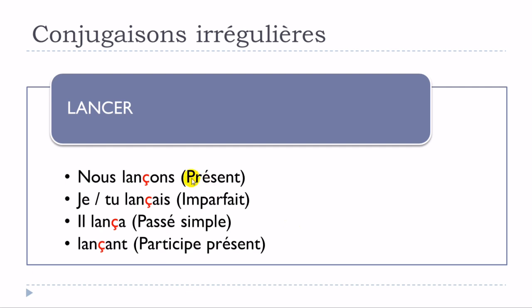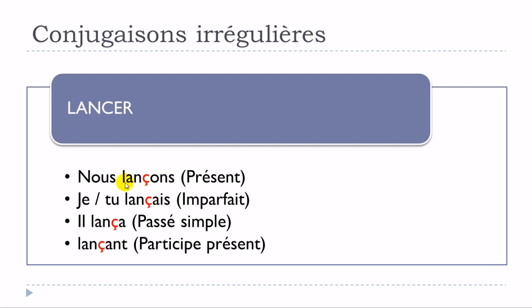When we're talking about le présent, the only form that will be affected or modified will be the nous form. If you take a minute to think about that, normally if we would respect the rule for the regular verbs, we should write the verb like LAN C, so without the cédille here, and then ONS.